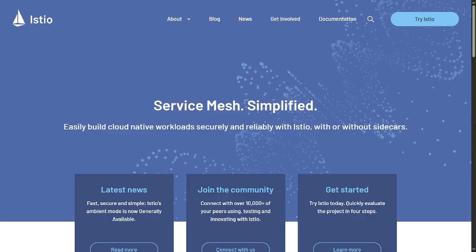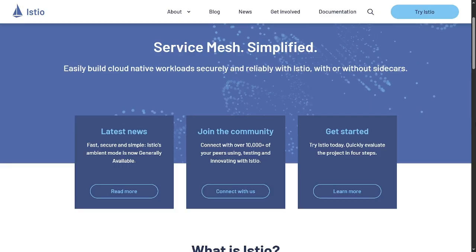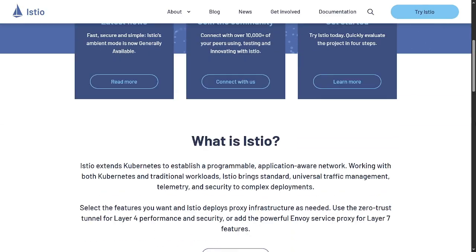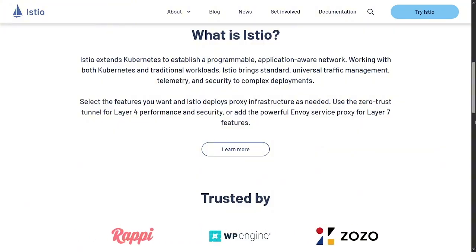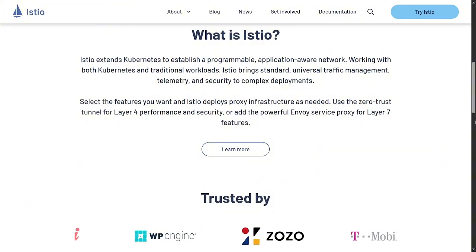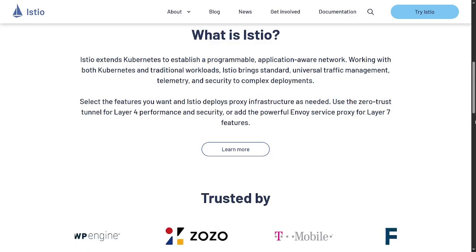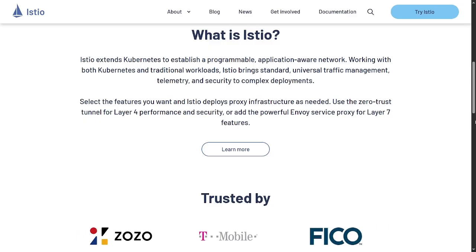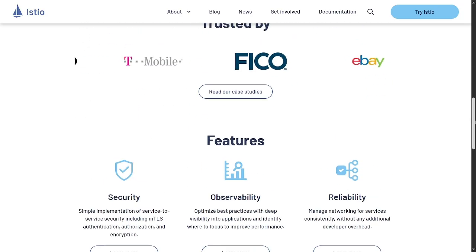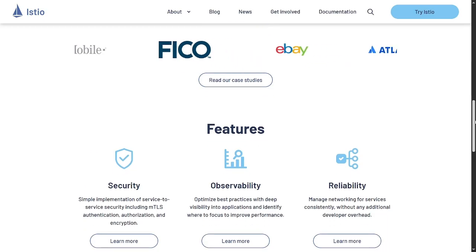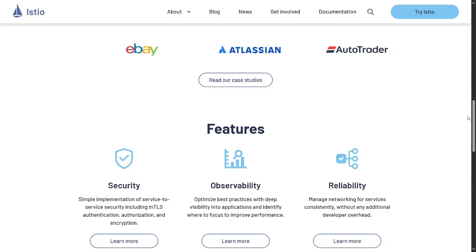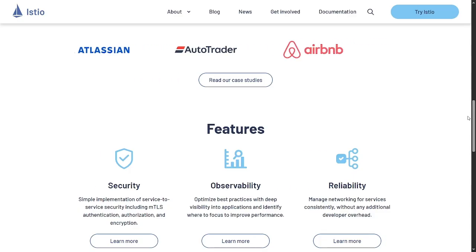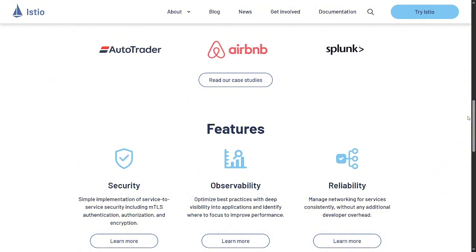Starting with Istio, this service mesh is often seen as the heavyweight in the category. It was originally developed by Google, IBM, and Lyft, and it is packed with advanced features. Istio gives you deep control over how traffic flows between your services. You can manage routing rules, apply retries and timeouts, and even run complex deployment strategies like canary releases or blue-green deployments. One of Istio's biggest strengths is its comprehensive feature set.